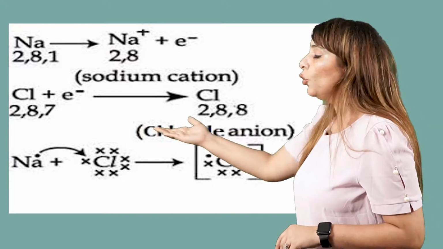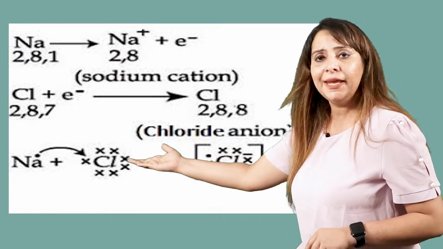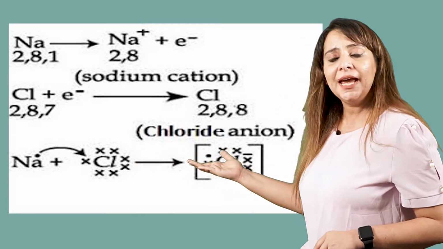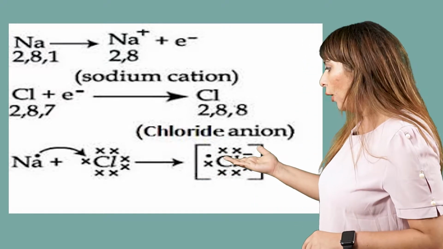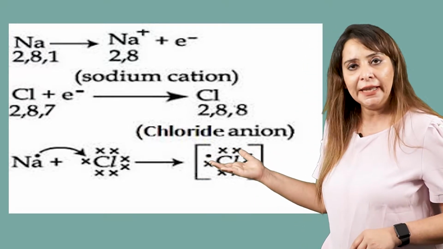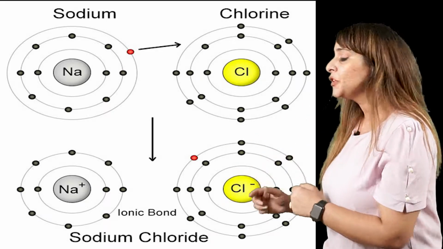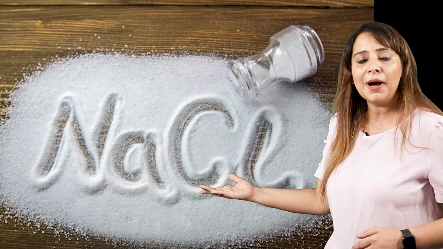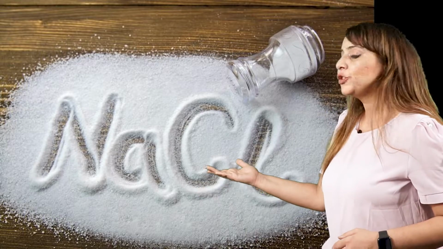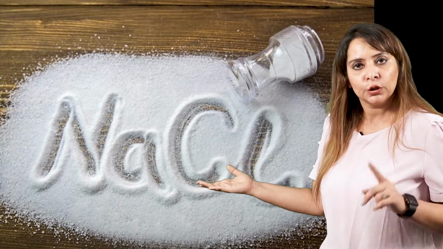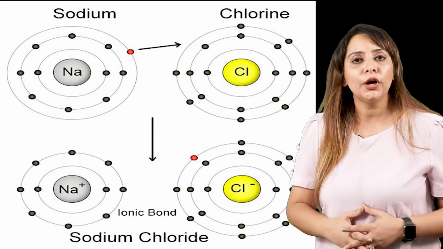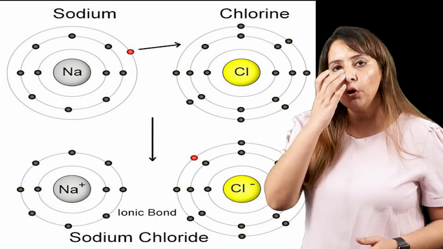So the overall reaction becomes Na with 1 valence electron, Cl with 7 valence electrons, forming Na+ and Cl-. We will crisscross the valencies, their superscripts, and we will get the desired compound, that is the ionic compound, which is NaCl. Got it? That is how the ionic bond is formed. Let's take one more example and form another ionic compound.